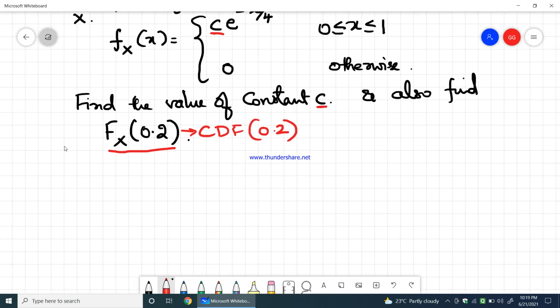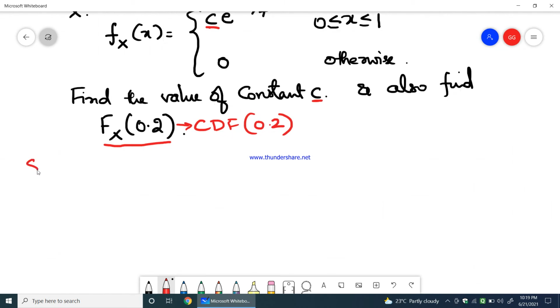So let us go with the solution. Now you need to think which property we apply so that we will be able to find constant c in the PDF. In property 2, in the previous video, if you see the area under the PDF curve, we say it is unity.